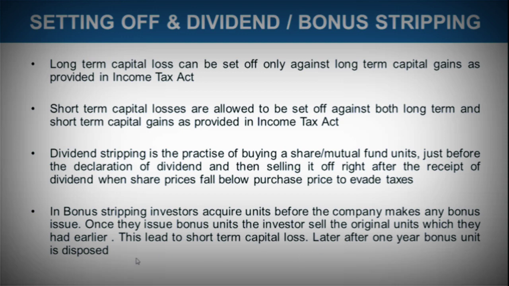Later, after one year, they dispose of the bonus units. So they are getting the bonus also, and they are using the short-term capital loss to avoid taxes on capital gains. Dividend stripping and bonus stripping are two of the strategies used by investors to evade taxes on their shares or mutual fund units.